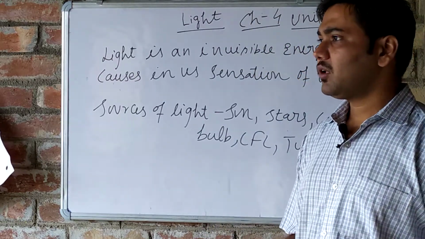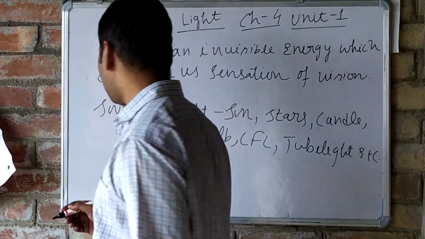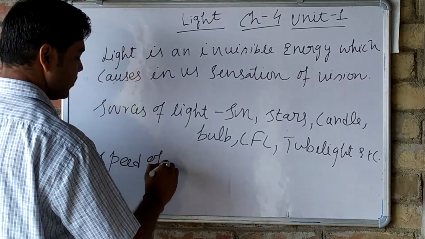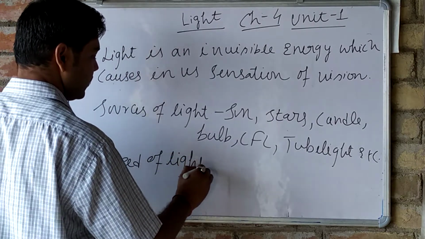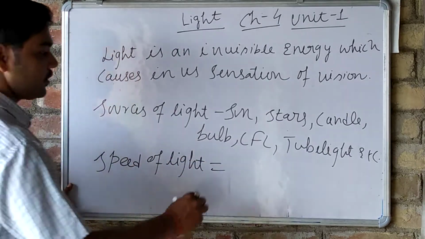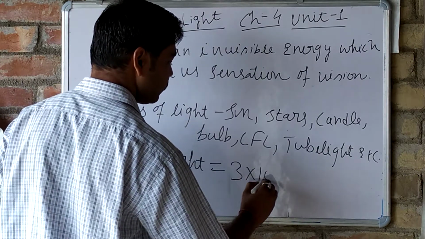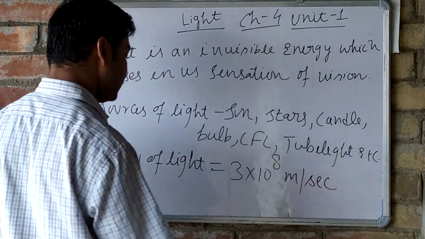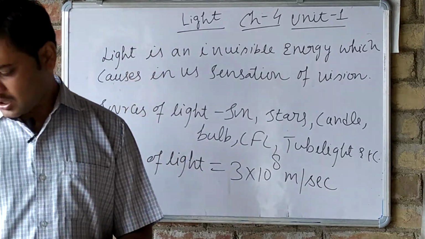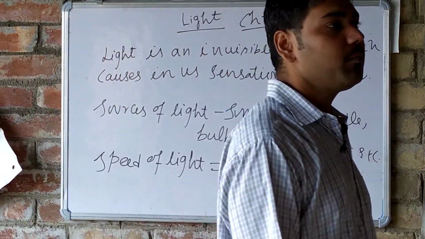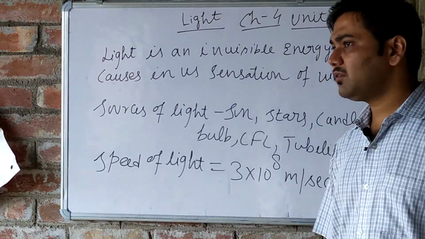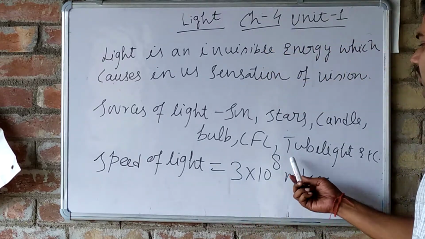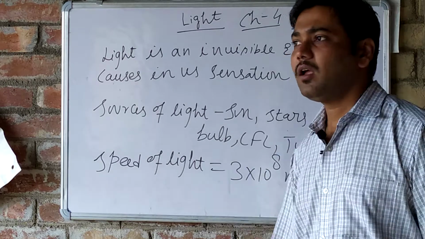Okay, now the speed of light. What is the speed of light? The speed of light is 3 into 10 to the power 8 meter per second. Very important. That means light is traveling with the speed of 3 into 10 to the power 8 meter per second. Understand?